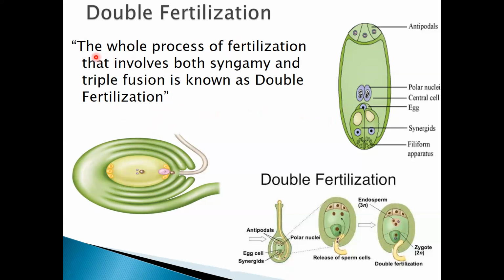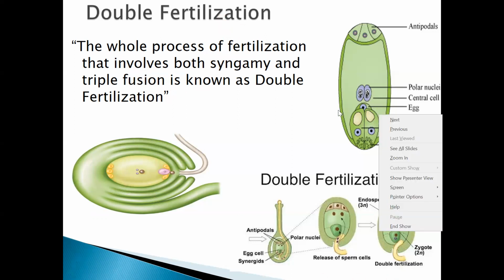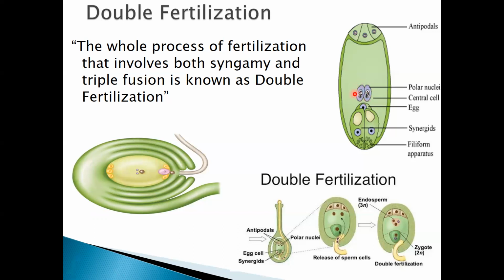The definition is the whole process of fertilization that involves both syngamy and triple fusion. Syngamy is the fusion of male and female gametes. Now, what is triple fusion here? You see the polar nuclei in the central cell. So what happens here?